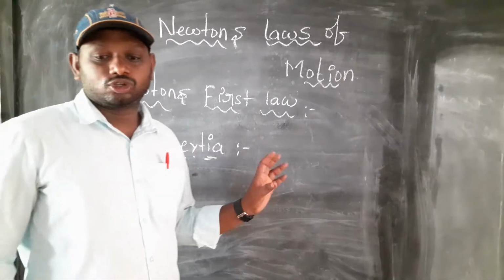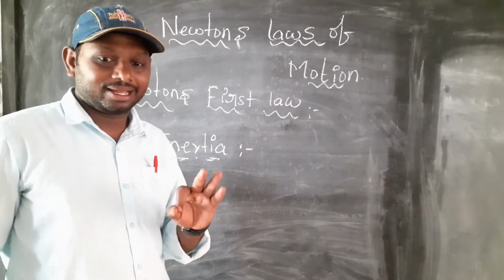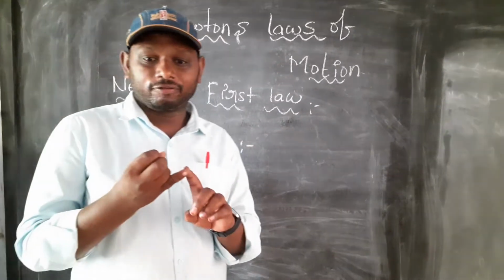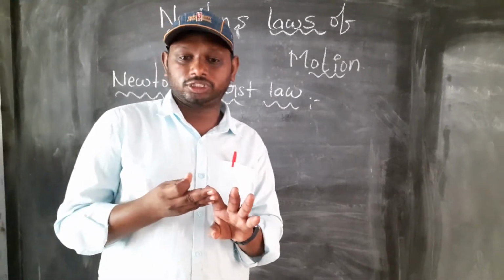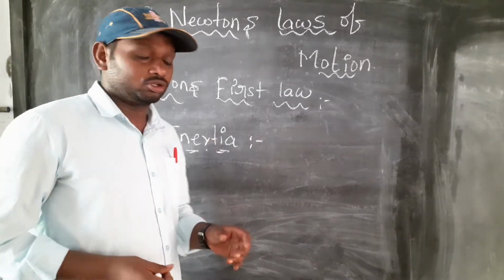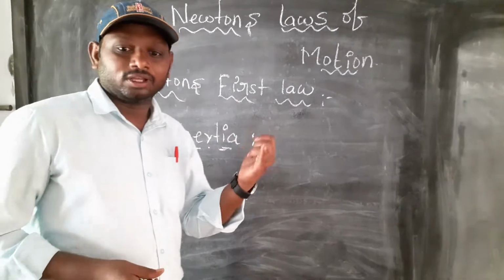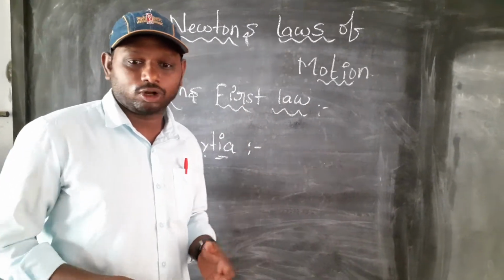Understand inertia? Inertia mainly has three types: inertia of rest, inertia of motion, inertia of direction. We will discuss them one by one.